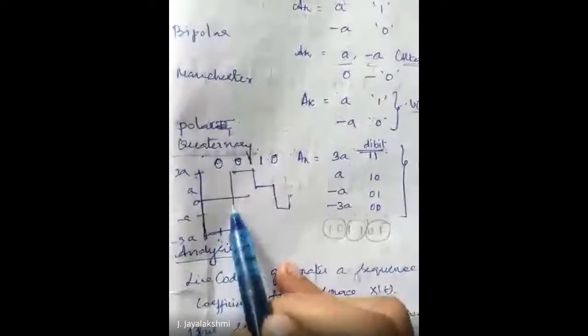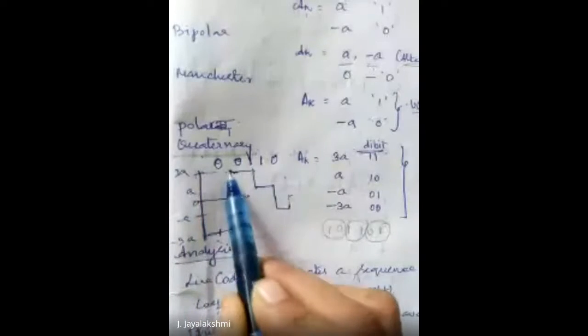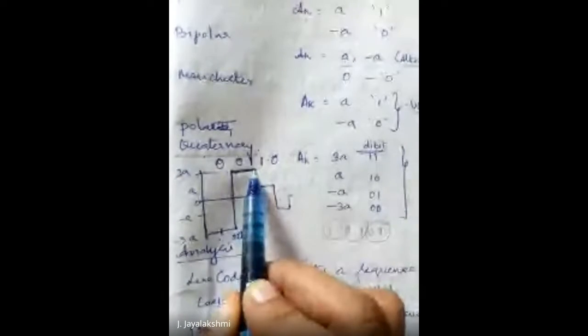Okay. And what is the next bit? 1 1. What is the amplitude for representing 1 1? Yeah, 3A. So from here, you switch to the 3A amplitude level for representing 1 1.